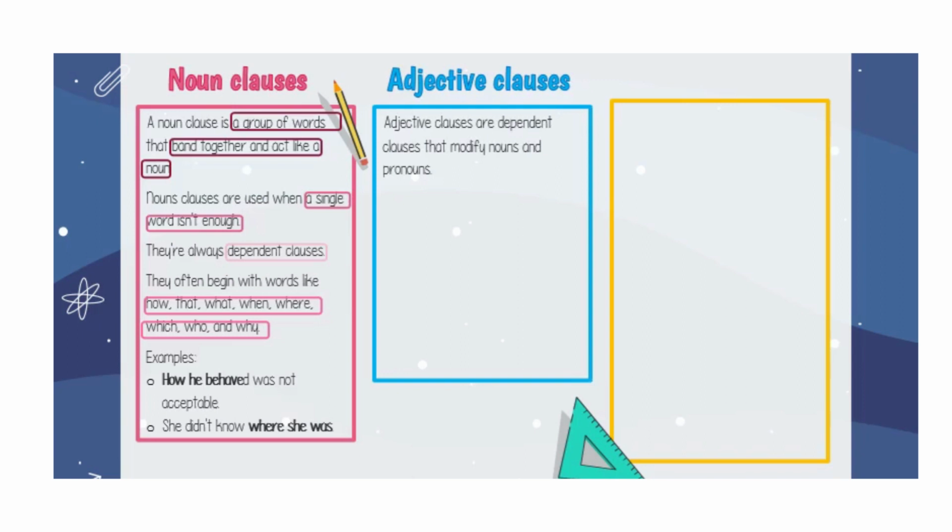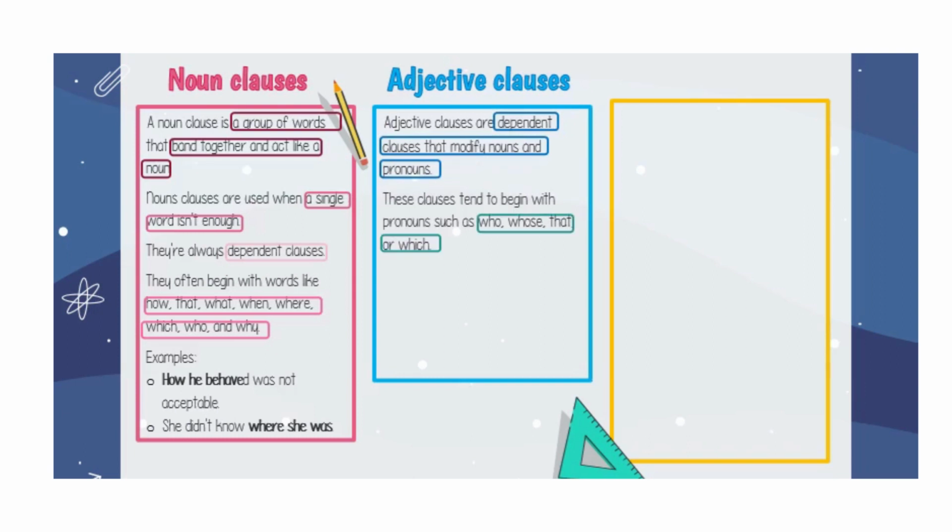Adjective clauses. Adjective clauses are dependent clauses that modify nouns and pronouns. It means that we use an adjective clause to give more information about nouns and pronouns. These clauses tend to begin with pronouns such as who, whose, that, or which.